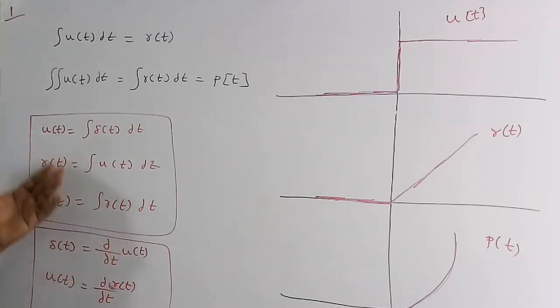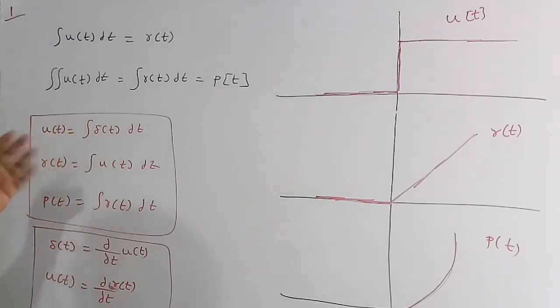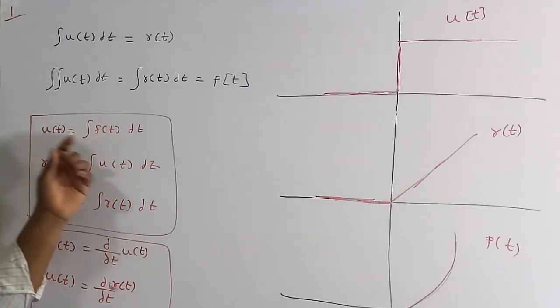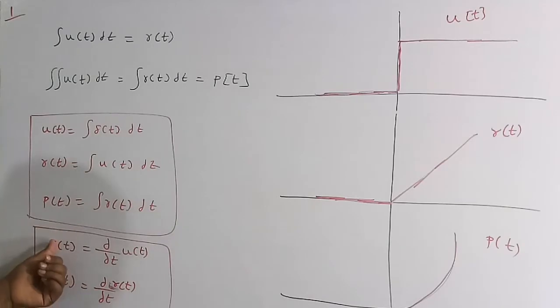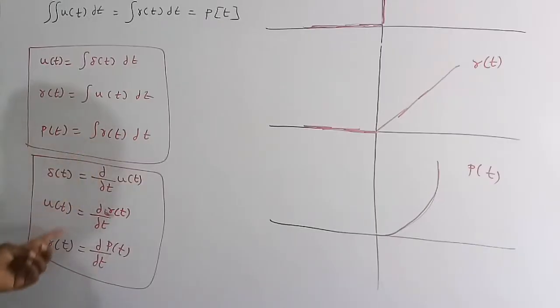Similarly, vice versa: if one signal is the integration of the other, then the other is the differentiation of this one. So delta of t, the impulse signal, is the differentiation of the unit step signal, u of t is the differentiation of the ramp signal, and r of t is the differentiation of the parabolic signal.